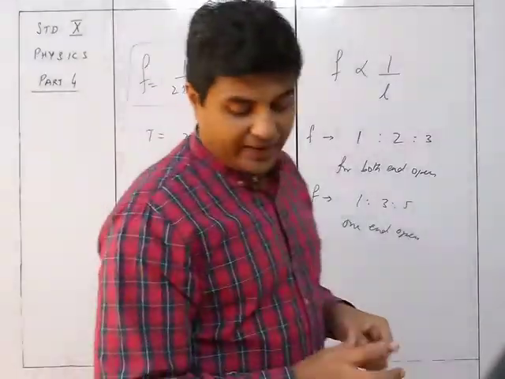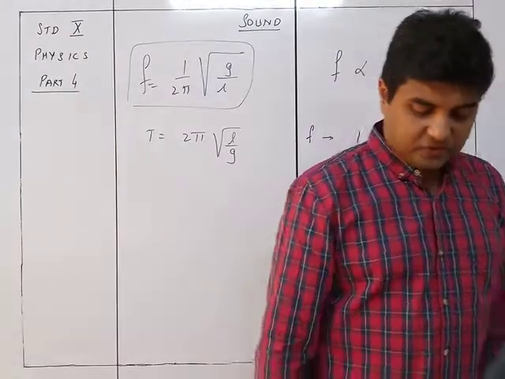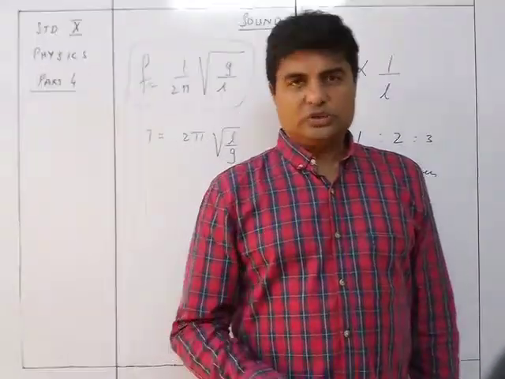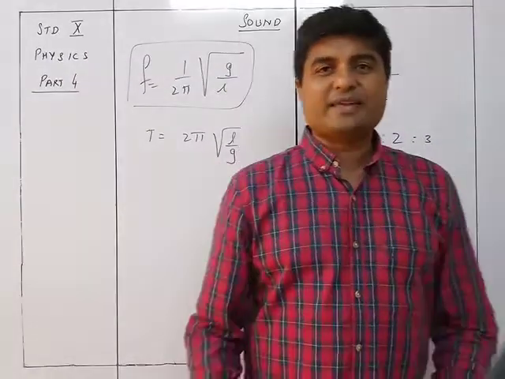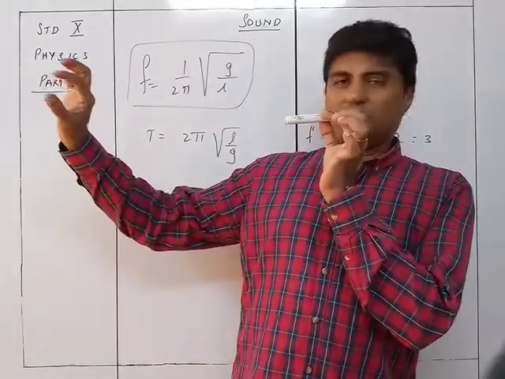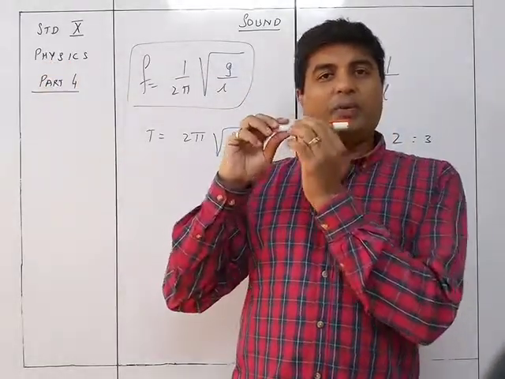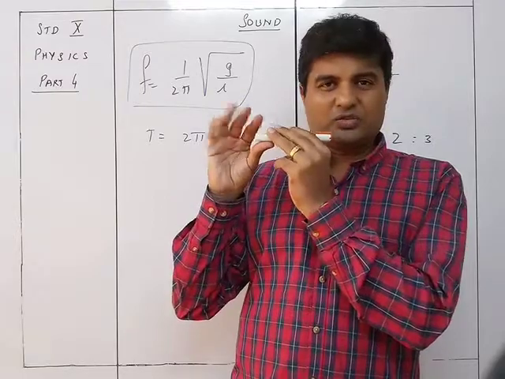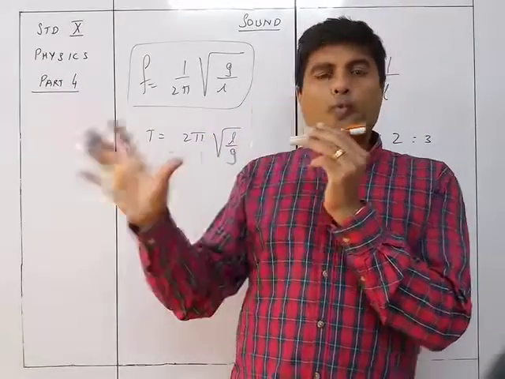Okay, let's understand what exactly we mean by this. You must have seen flutes. तो फ्लूट कैसा रहता है? एक फ्लूट ऐसा है जो पूरा का पूरा ऐसा open है, and you are blowing it like this. Okay, you are playing it like this. When you are playing it like this, this is open on both ends.